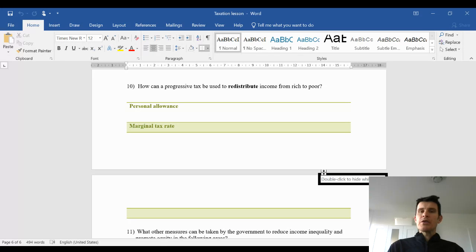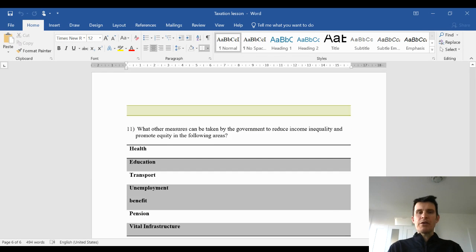Other things you can do is change the tax bands, so you can adjust the amount of income of each marginal rate. To redistribute income, you can ensure that people start paying the top marginal rate at a lower level of income, and to help the poor, you can extend the starter rate of marginal tax, i.e. the first rate of marginal tax. That might be, say, 10% or 20%. You can increase the amount of income over which that marginal rate is paid.